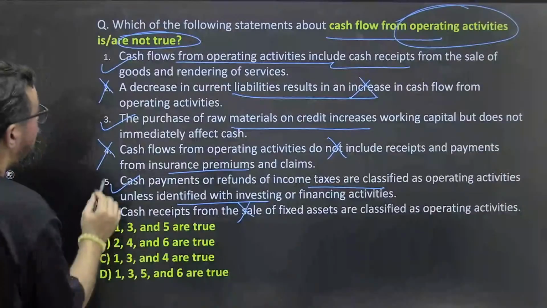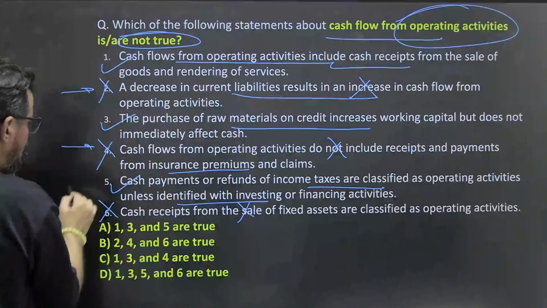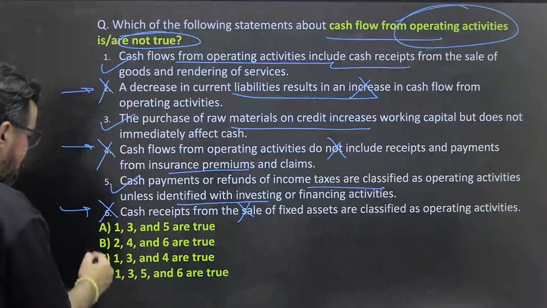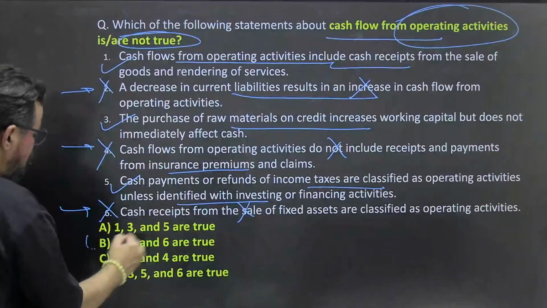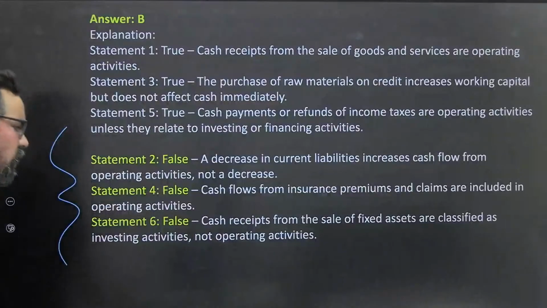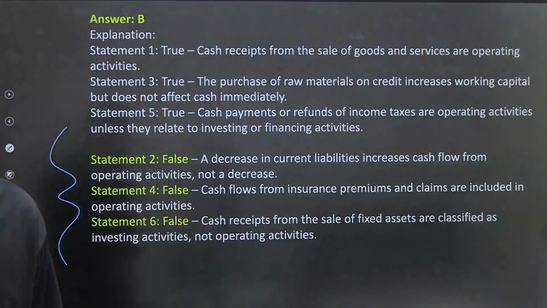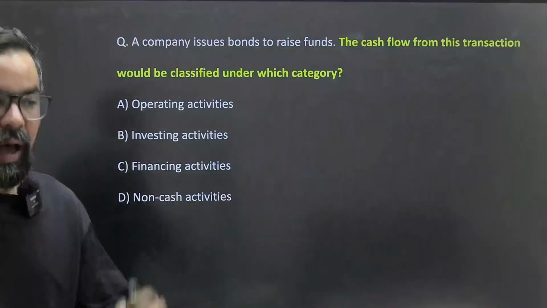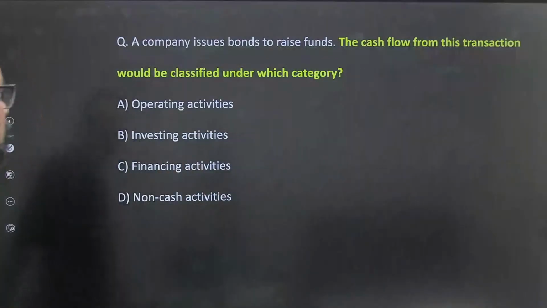So what we have to find out, wrong statement means 2, 4 and 6. 2, 4 and 6 means option B should be the right answer for this particular one. So these three statements are wrong around the operating activities. So operating activities, financing and investing, keep all three in mind.